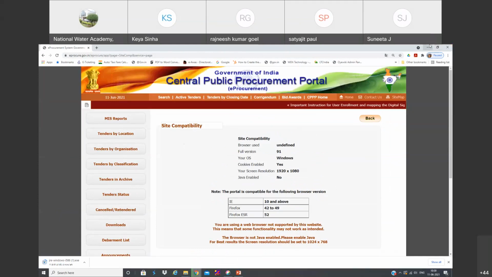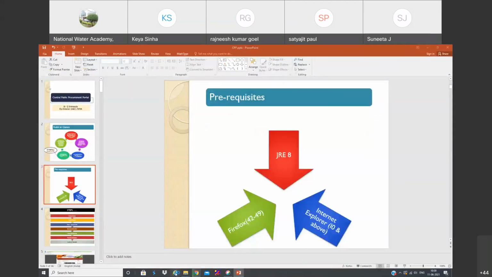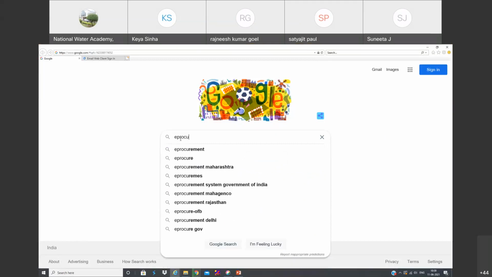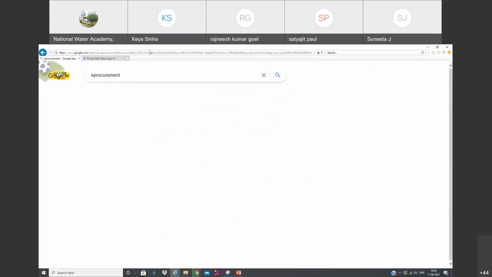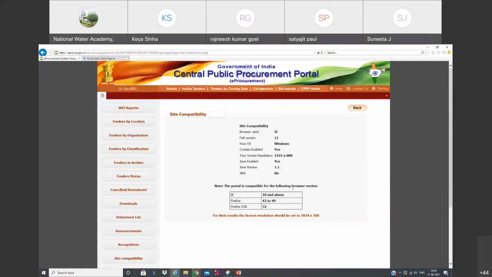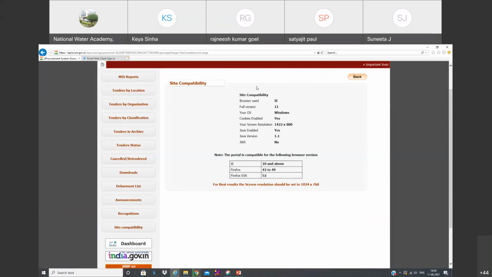Suppose you open the same site in Internet Explorer, let's say eProcure. You can see the site compatibility. Actually, it is working. You can see the portal is compatible for the following browser. Of course it is mentioned 10 and above, but nowhere is it mentioned that the browser is not compatible. So we can work on that. Not only Internet Explorer, we can even use Firefox.